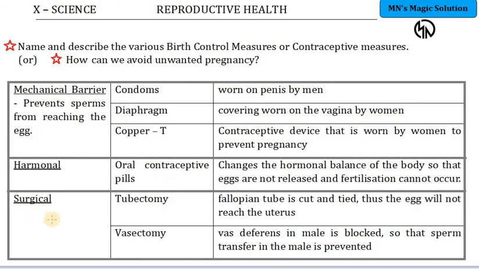The last one is surgical. In surgical, there are two types, tubectomy and vasectomy.